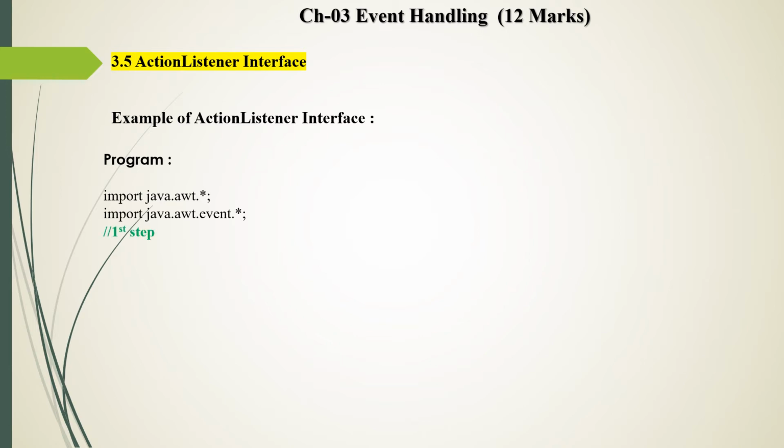Next, the first step here is implement. As we saw in the previous slide, there are three steps. So the first step is that I declare one class, public class. My class name is ALExample, ActionListener example, and I write implements ActionListener. ActionListener is an inbuilt interface in Java, and my class inherits and implements the ActionListener. So this is the first step. Why do we use implements? Because ActionListener is an interface, so for that we use the implements keyword.